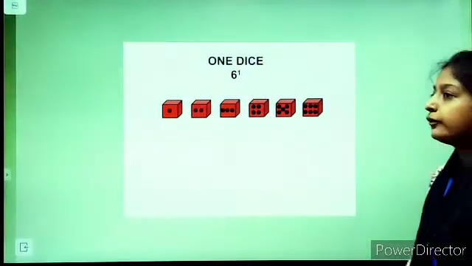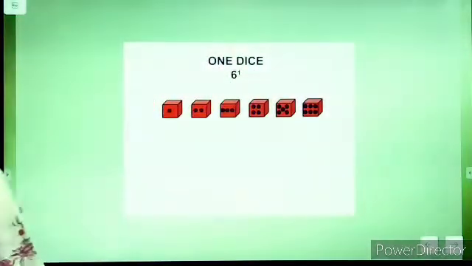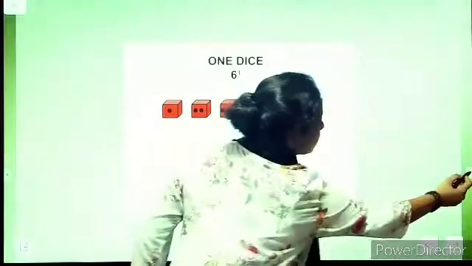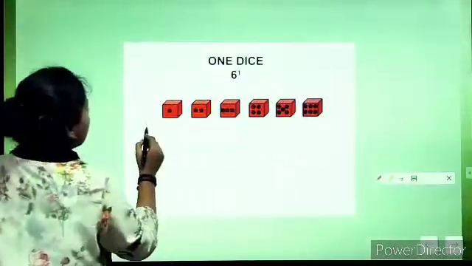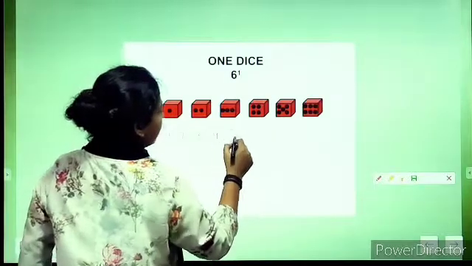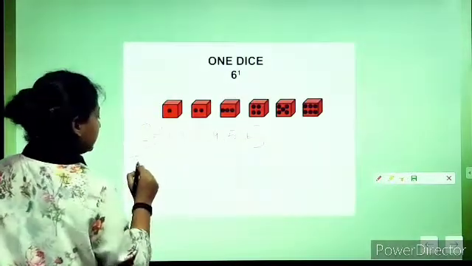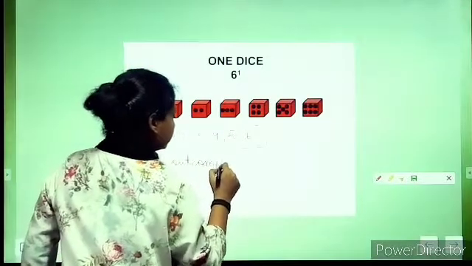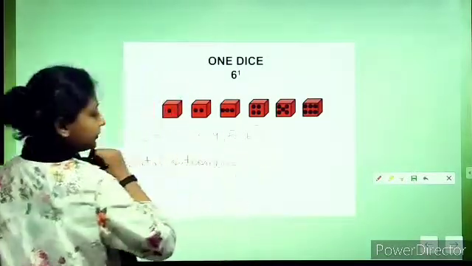Next is the event of rolling of a dice. Dice can either show 1, 2, 3, 4, 5 or 6. So, the sample space we can write as sample space is equals to 1, 2, 3, 4, 5 and 6. Here the total outcomes we have 6.